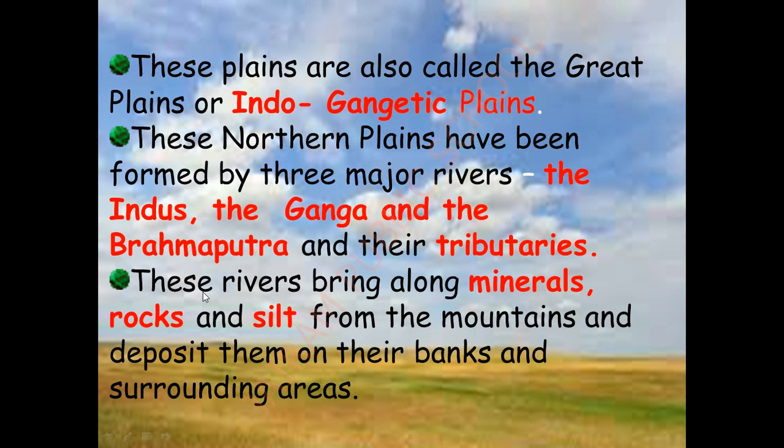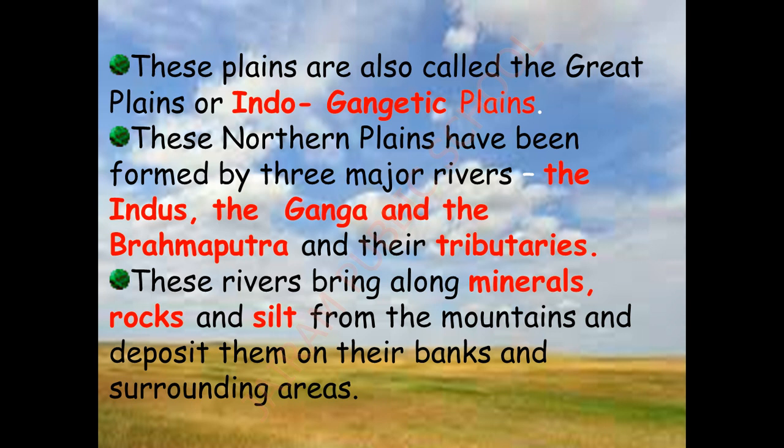Silt is nothing but small stones and small particles which are washed away by the water coming from the tributaries and rivers from the mountain areas. So the northern plains have been formed by three main rivers: the Indus River, the Ganga River and the Brahmaputra River and their tributaries.